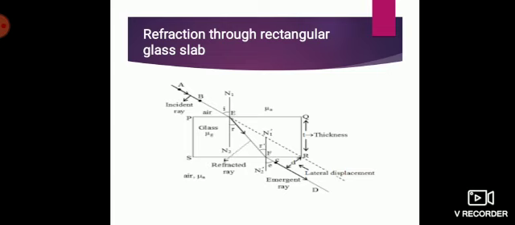Is that clear? And this emergent ray is responsible for creating an apparent position of an object. So if you can relate this to the examples that I've shared, you can understand. The emergent ray comes out at a little distance away from the incident ray, and that creates an apparent position which is not the actual position of the object. Correct? Now the distance between that incident ray and this emergent ray is called the lateral displacement or lateral shift. And this lateral shift is responsible for creating an apparent position for an image of an object.